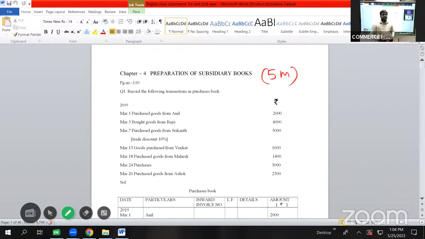How many subsidiary books are there? There are 8 kinds of subsidiary books: purchases book, purchase returns book, sales returns book, cash book, bills receivable book, bills payable book, and journal proper. So in this session, we'll try to complete 2 topics: preparation of subsidiary books and journal proper, or else we'll solve the problems of subsidiary books. तो subsidiary books का जो प्रॉब्लम आएगा वो 5 मार्क्स के लिए आएगा. इसके बाद जो टॉपिक है ओपनिंग जनरल एंट्री या जनरल प्रॉपर, उसका वेटेज 2 मार्क्स है.